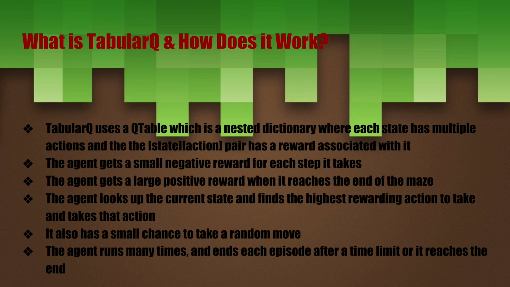This way it's incentivized to take fewer steps because each step gives it a negative reward, and it's also incentivized to reach the end of the maze because it gets a large positive reward if it does that. To find the next move, the agent looks up the current state and finds the highest rewarding action to take and then takes that action. However, there's also a small chance to take a random move based on an epsilon. The agent runs many times and ends each episode after a time limit or it reaches the end.